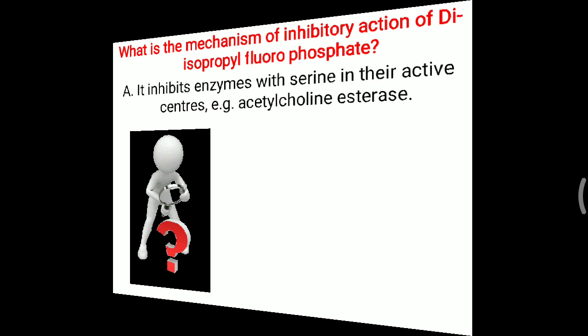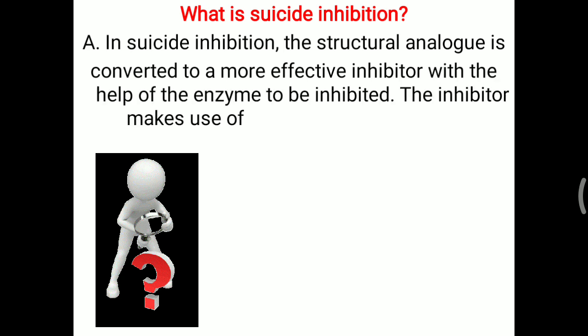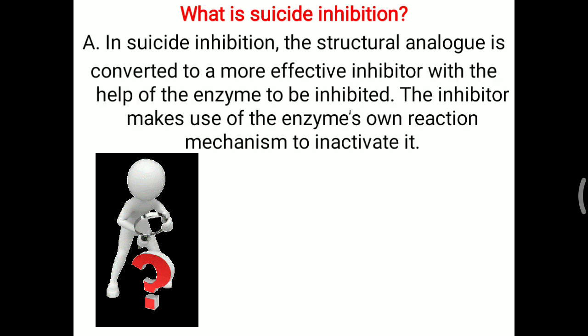Further Viva question: what is suicide inhibition? In suicide inhibition, the structural analog is converted to a more effective inhibitor with the help of the enzyme to be inhibited. So what happens? The inhibitor makes use of the enzyme's own reaction mechanism to inactivate it. Simply, the substrate is given, so the enzyme will attach over the substrate and make a product. Now whatever product is generated will inhibit the enzyme activity, so this enzyme is further not able to attach over any substrate molecule. That is called suicidal inhibition, meaning killing of its own reaction.